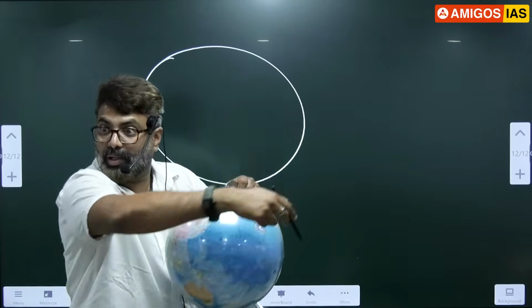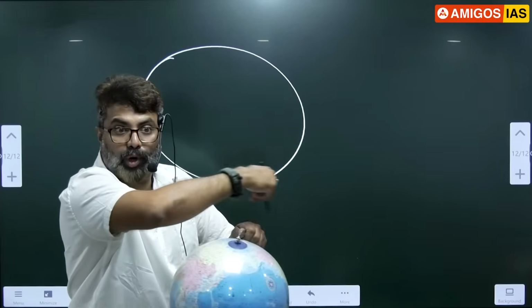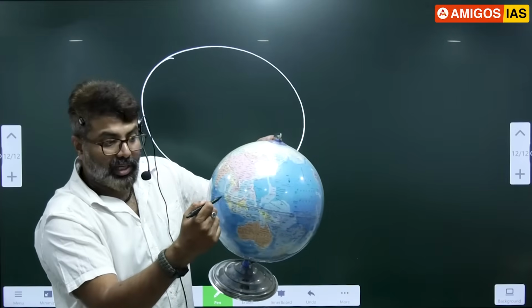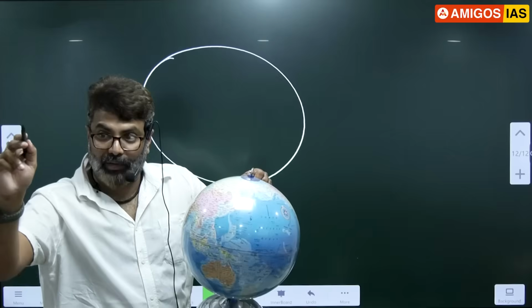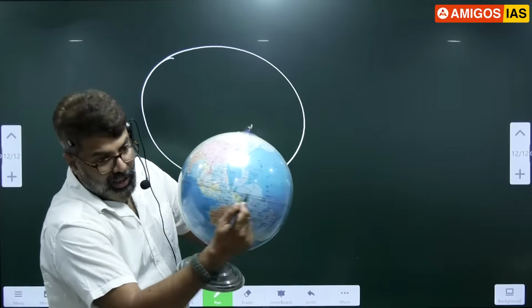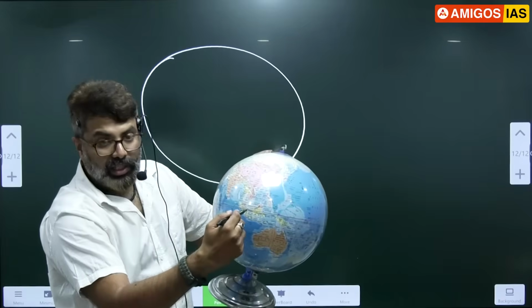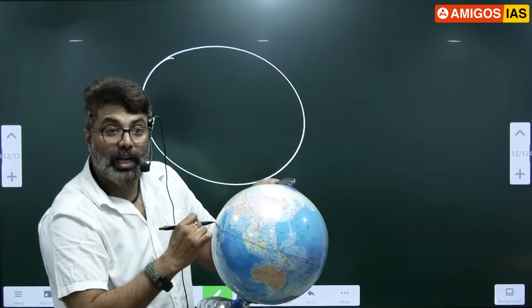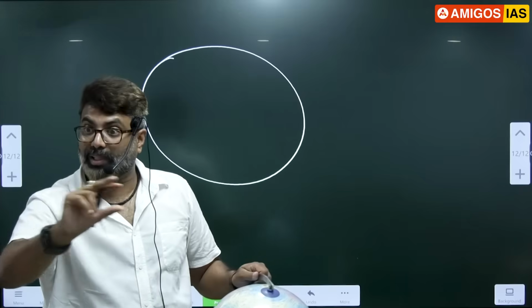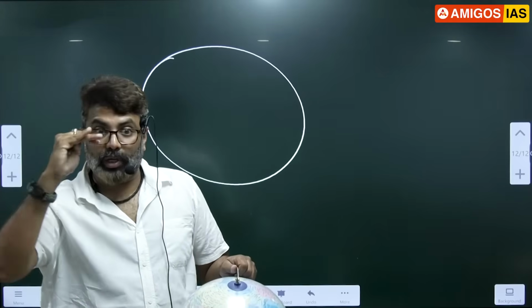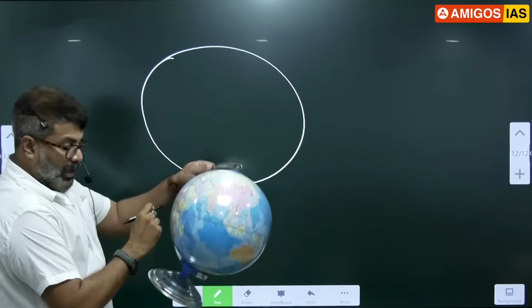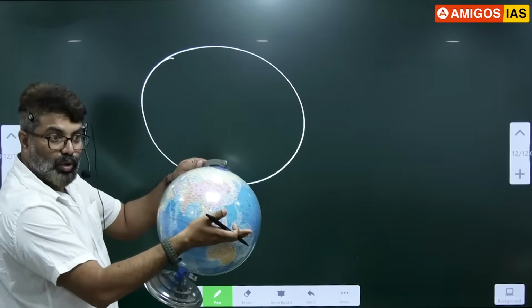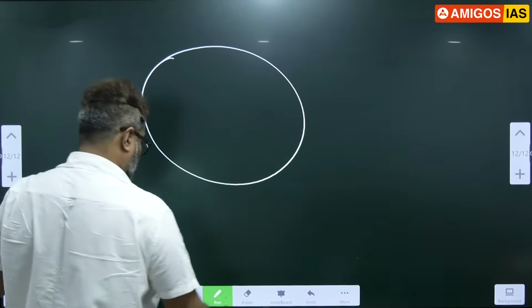Don't you think it's a circle? What is a circle? A circle is a line whose opposite points meet. So this circle I have drawn is an imaginary circle. We are imagining this. This imaginary circle is dividing the earth into two parts. This half, this half. So the word equator. See the word equa. What is equa? Equal. So the equator is an imaginary circle which divides the earth into two equal parts.